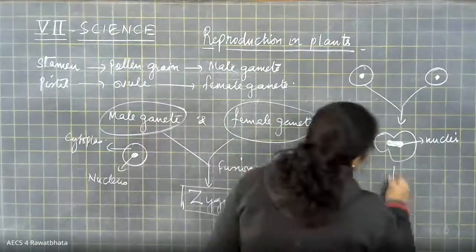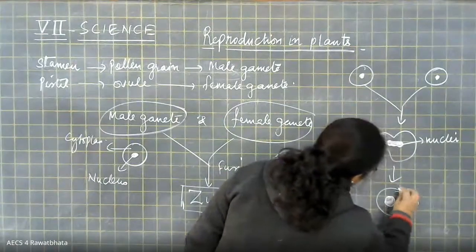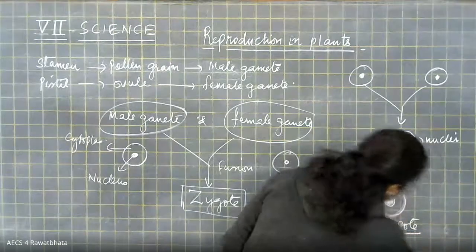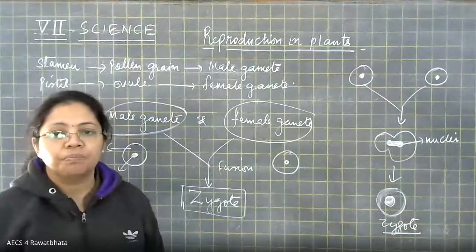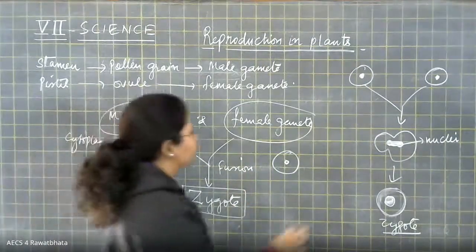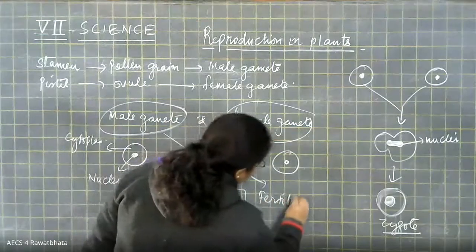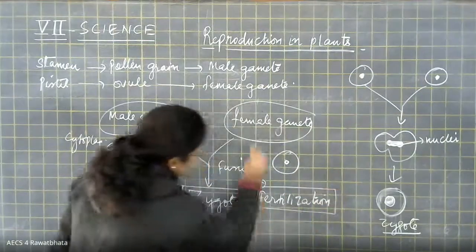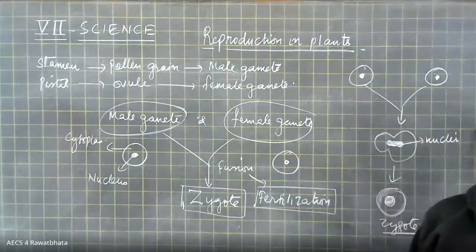And finally, it gives rise to a single cell. And that is known as a zygote. And this process of fusion, we call it fertilization, right?